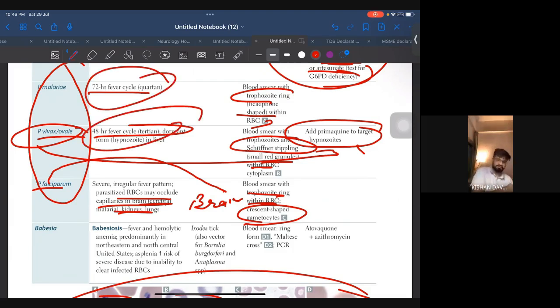They will give you the question. Okay. For falciparum they won't give the cycle, but they will say brain involvement. If brain involvement is there, falciparum is the answer. And let's wait. I've written something, so let me just see.